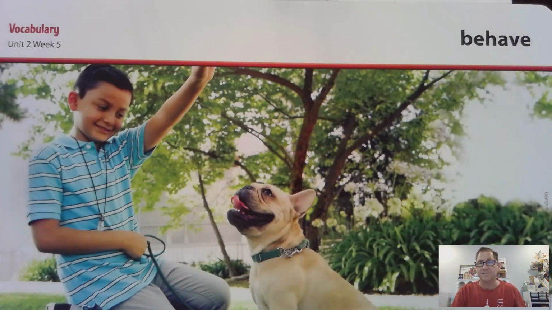All right, so one word in our selection this week is behave. Say that word with me, behave. When you behave, you act in a way that is good or correct. An example, the boy is teaching the dog to behave. How do you behave when you are in the library?